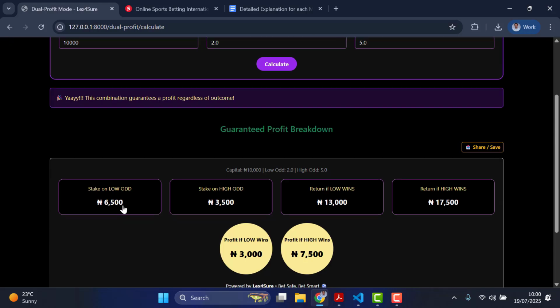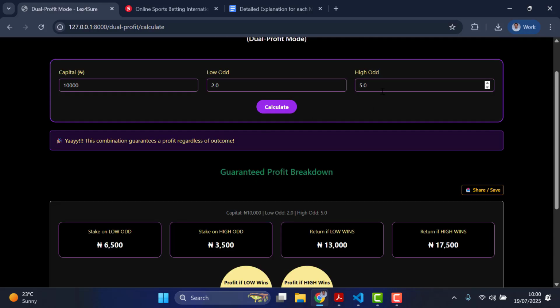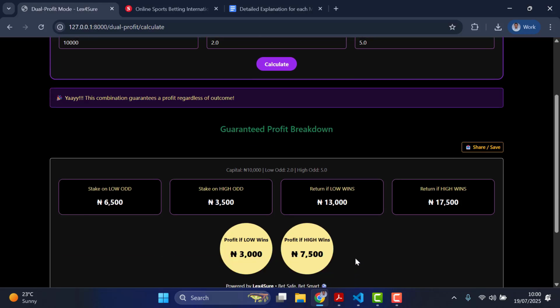I should stake 6,500 first, then stake again separately 5.0, which means I should put 35 for the high odd separately. And mind you, these two total combined as the 10,000, which is your initial capital. So now these are the returns.